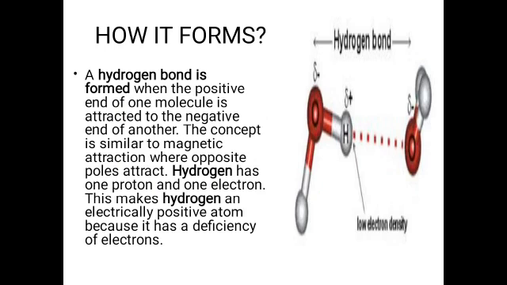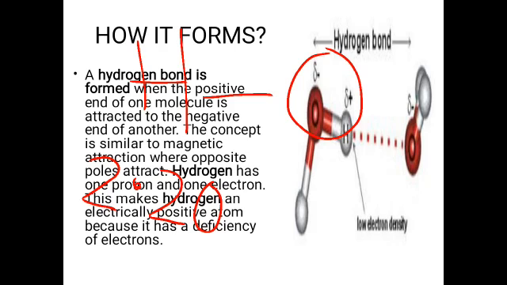Now how does it happen? It happens when hydrogen makes a bond with oxygen. Now I repeat the fact again. When hydrogen makes a bond with oxygen, as it is present in the water molecule, hydrogen's electronegativity is just 2.20, but the oxygen's electronegativity is 3.44.